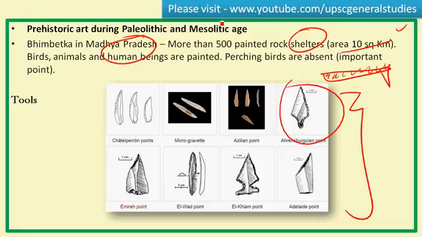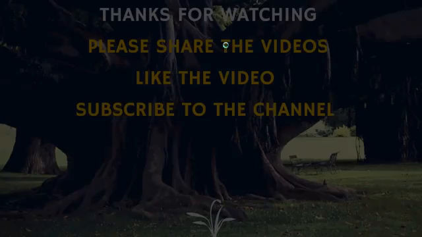Probably these hunting scenes were painted before going for actual hunting as a ritual purpose. Okay, so they initially kill the animals in the painting, hoping that they will kill the animal in the real hunting scenario. Another important thing is that during the Mesolithic age, in the depiction of birds and animals, we find the absence of perching birds in those paintings. This shows that domestication of plants, that is agriculture, was not present at that period, because perching birds subsist on food grains. Okay, so these are all related to Paleolithic culture.